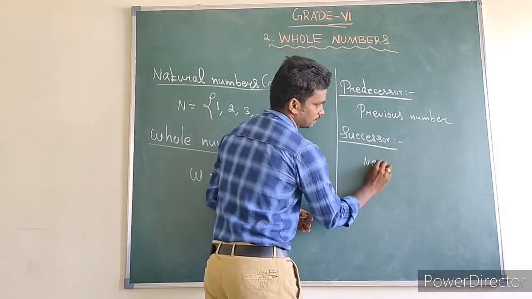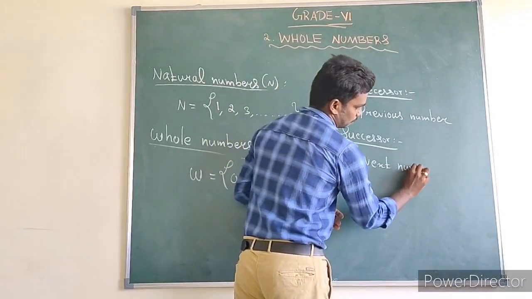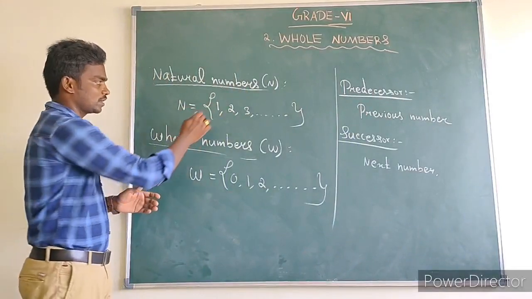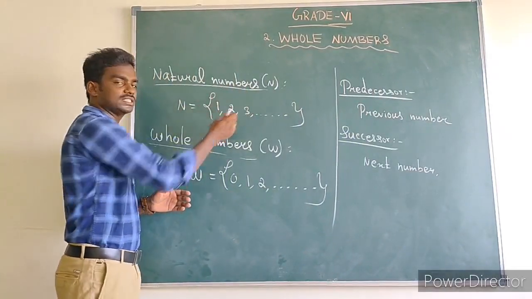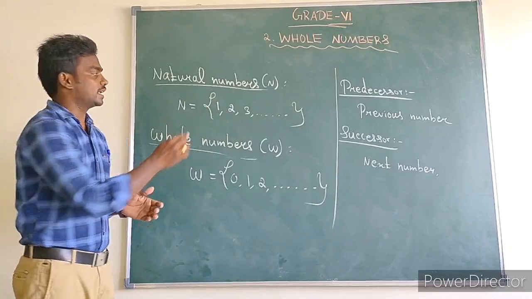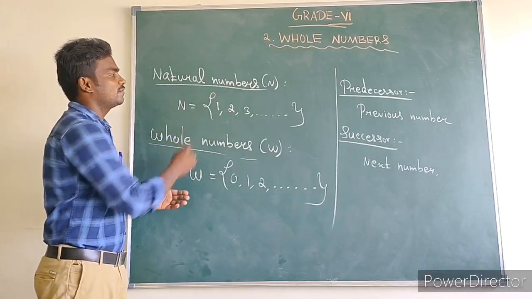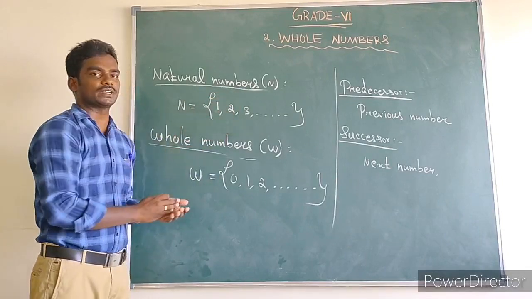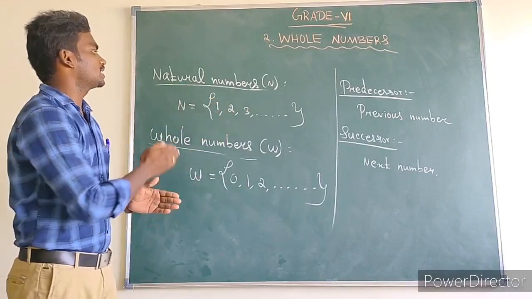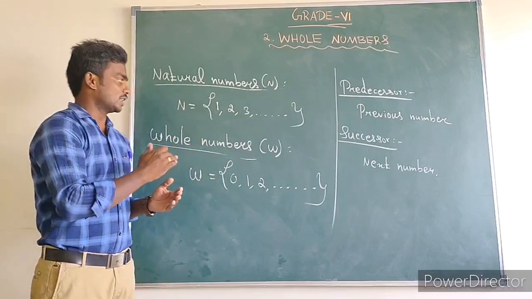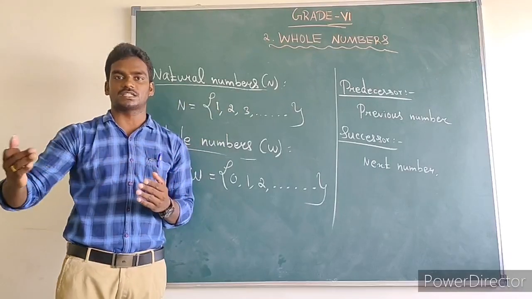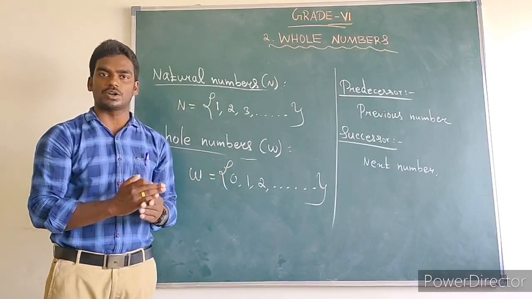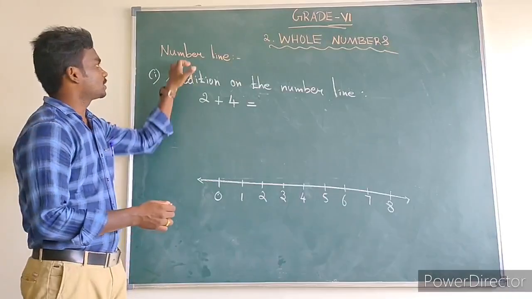Successor means the next number. What is the successor of 1? The successor of 1 is 2, and the successor of 2 is 3. So every natural number has a successor, but every natural number has a predecessor except 1, because the natural number 1 has no predecessor. So we recalled natural numbers: the set of counting numbers, starting from 1, 2, 3 and so on. The whole numbers means the set of counting numbers along with 0. Right? So next concept, number line.